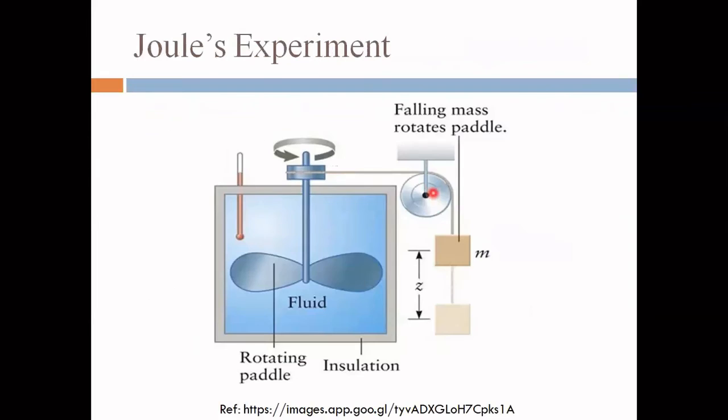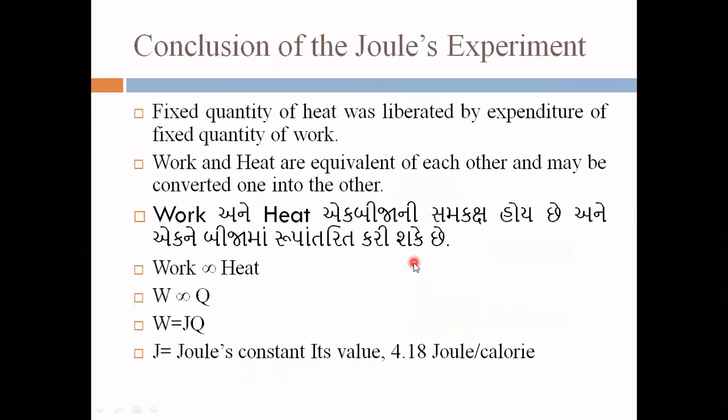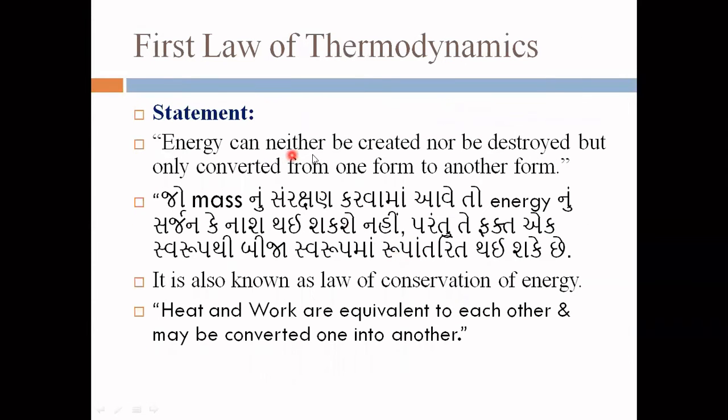In Joule's experiment, we perform work by the falling of mass through the pulley. So heat is generated inside the container. There is work involved and there is generation of heat. So one form is converted into another form. So what is the first law? Energy can neither be created nor be destroyed, but only converted from one form to another form.